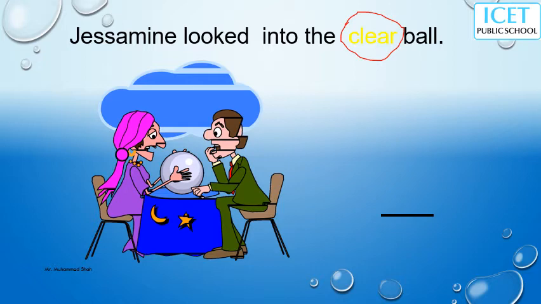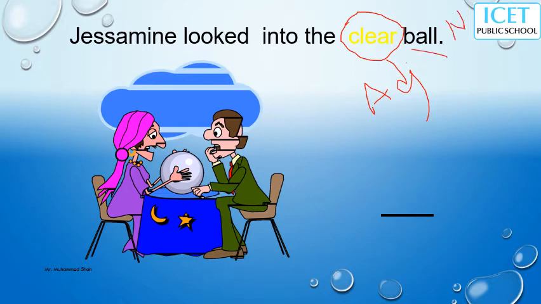If the sentence was without this adjective, Jasmine looked into the ball, we will understand that sentence, but we will think about many types of balls. That may be a football, that may be a basketball, that may be of another kind. So here, when a single word, that is called an adjective, is given, the sentence became very clear, very specific. Looked into the clear ball. Here, ball is the noun.